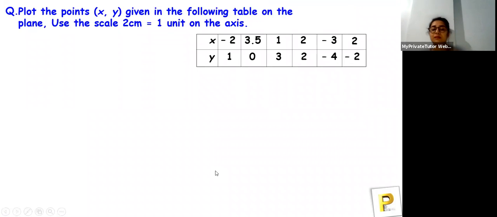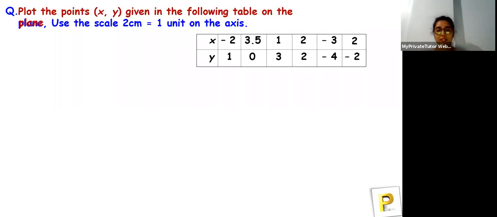Plot the points (x, y) given in the following table on the plane. Use the scale 2 centimeters equal to 1 unit on the axis. So now there's a twist, and you have to use 2 centimeters for 1 unit.